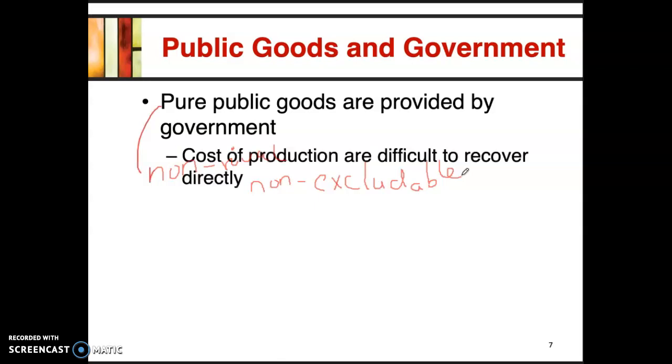So it creates a problem, what we call the free rider problem. This is really important to understand. The free rider problem says everybody will benefit from using the public good until the value of the good diminishes due to heavy consumption and non-payment. Everybody uses the good, they don't actually pay for it, and they're allowed to consume the good as much as possible.